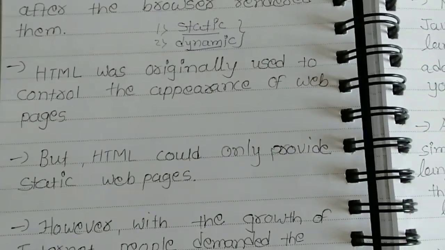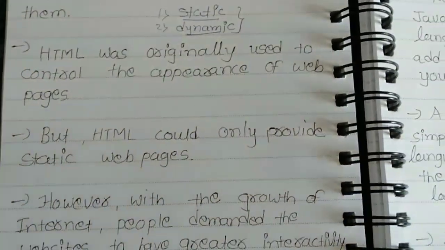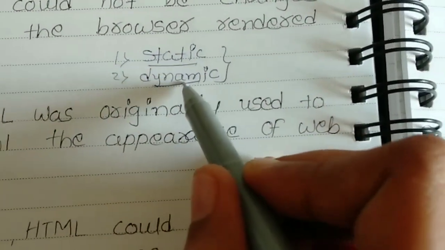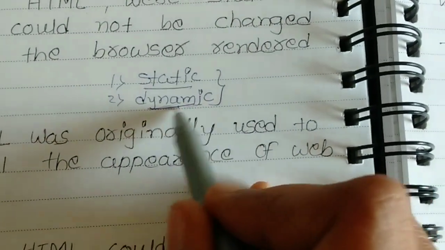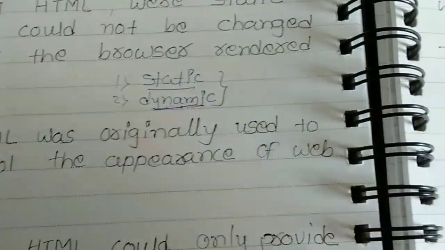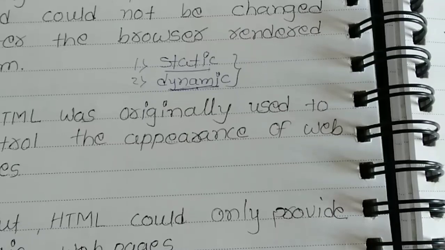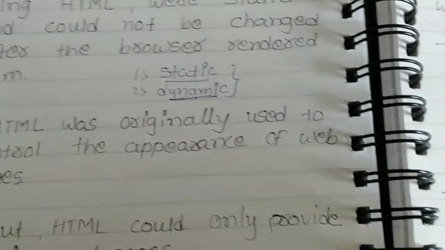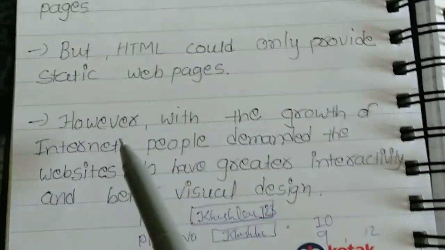HTML could only provide a static web page. But I want a dynamic web page. Static does not work for long. Dynamic is better than static. If you want to make a website, then you have to make it dynamic, not static, because static is fixed. You can't change it. If you want to change your website, then you have to make it dynamic.